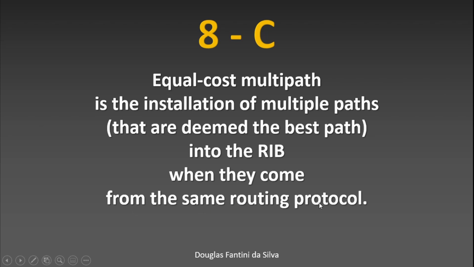Okay, this is important, the same routing protocol, because different routing protocols will not be in the same RIB. For example, they are going to choose just from one routing protocol. In this case, it is equal cost multipathing with the same protocol.